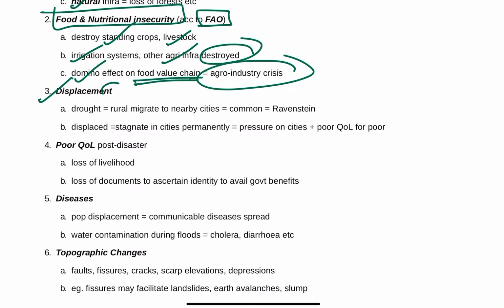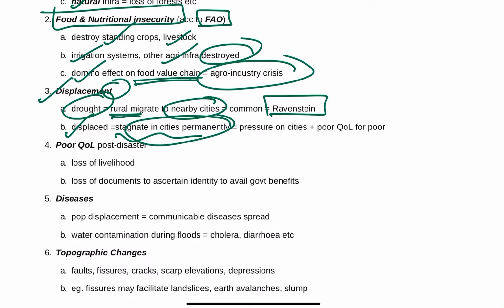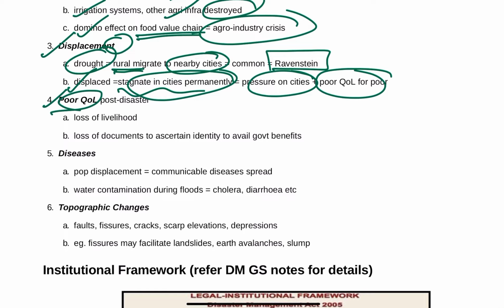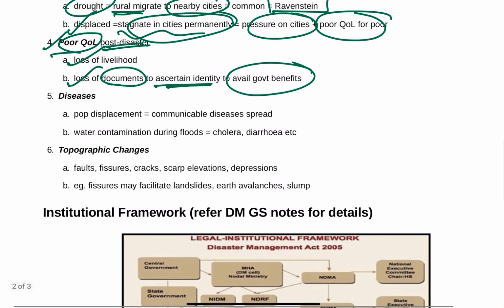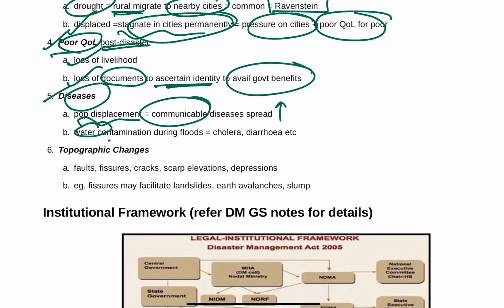Now, displacement of people: because of drought, rural people migrate to nearby cities. Also, the displaced stagnate in the cities permanently, leading to poor quality of life for them and pressure on city resources. Poor quality of life in the post-disaster phase is due to loss of livelihoods and loss of documents to assert an identity to avail government benefits. So diseases due to population displacement: communicable diseases will spread more, and also water contamination during floods will increase cholera and diarrhea.